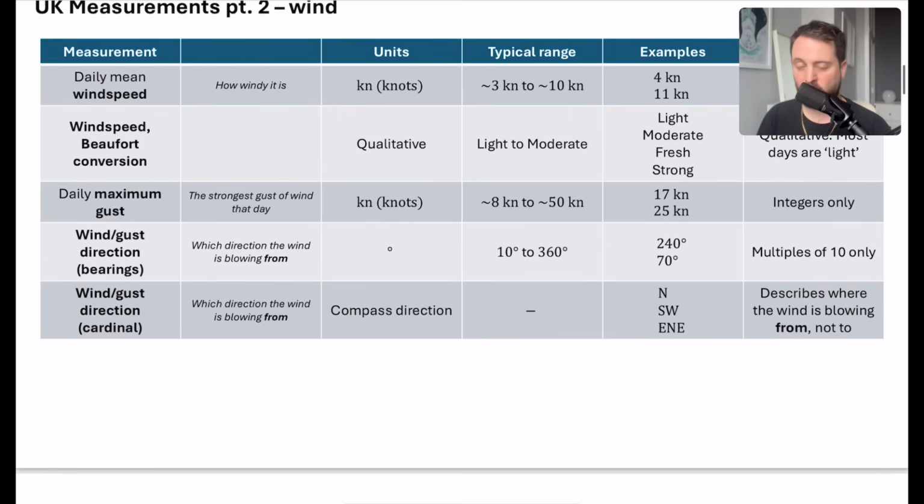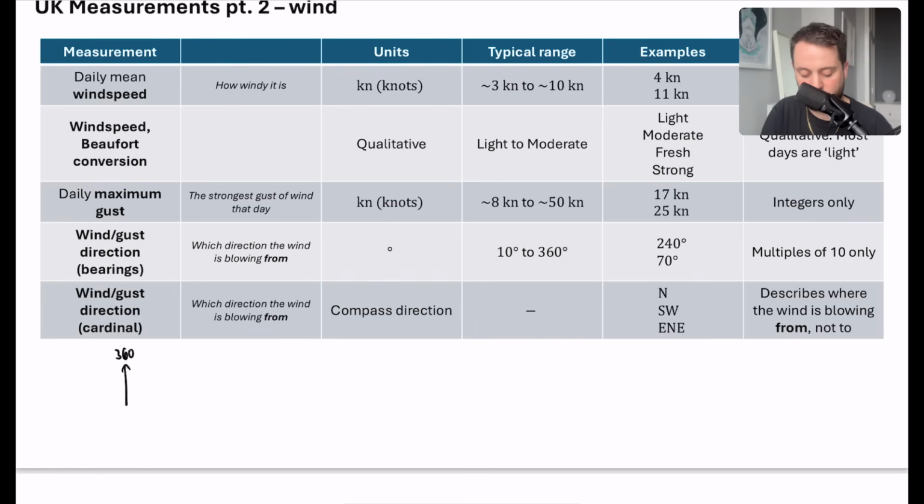Now these are the most annoying ones, because the wind gust direction, which could apply either to the daily mean wind speed or to the maximum gust, can be given in two ways. They can either be given as a bearing, and hopefully you remember from GCSE that we would start with our 0 degrees at the top.